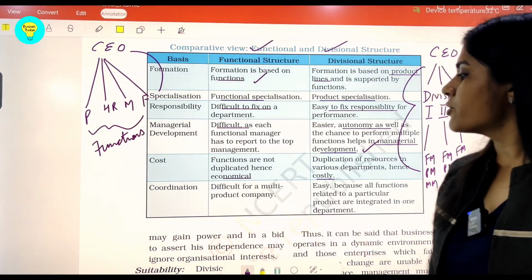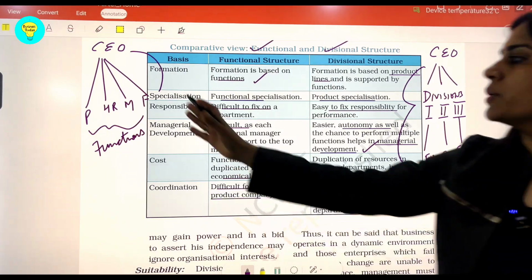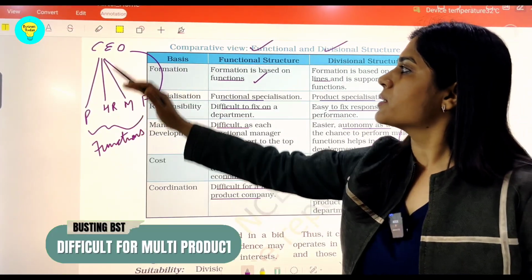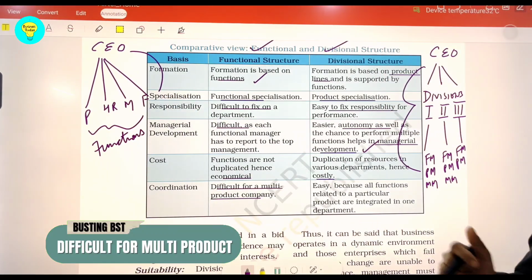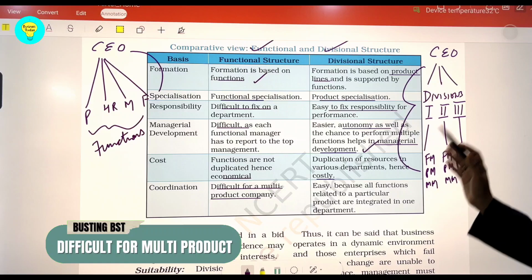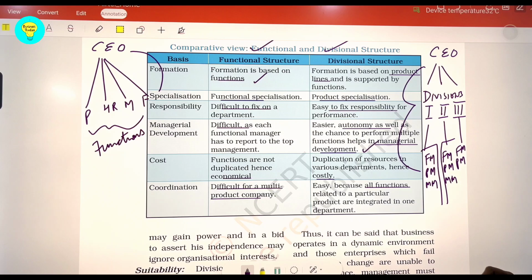As far as coordination is concerned, here it is quite difficult, because there are no segments under this. All functional managers have to report to a particular boss, the top management. But this side, since all functions are separate, they have their own divisions in the main structure of the organization.